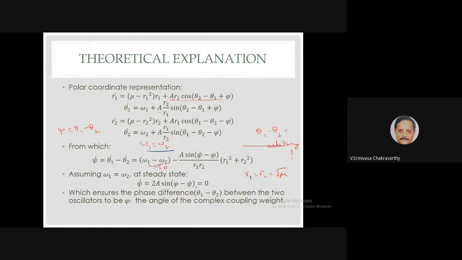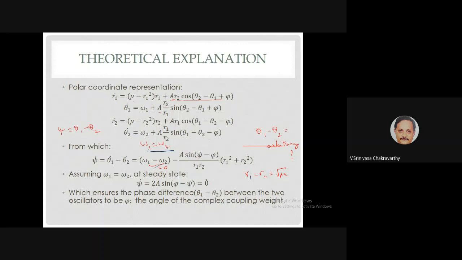What does that mean? You can also do stability analysis and show that this equation will be satisfied when phi is equal to psi, or plus 2n pi, which is the same thing, right?